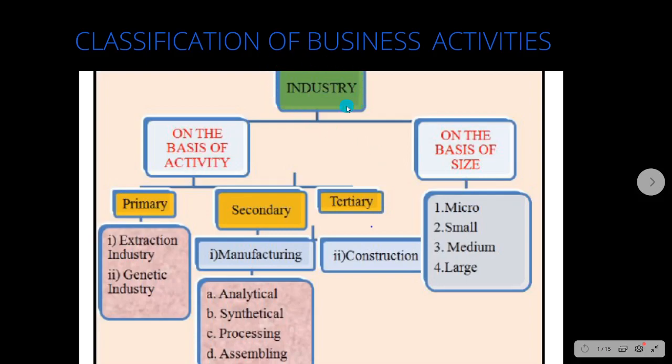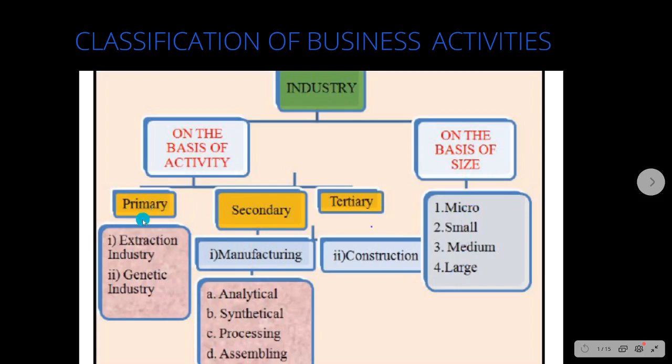Under the heading industry, industry can be categorized into two subdivisions, that is based on activity and based on size. Now, based on activity, once again it is split up into three, that is primary, secondary and tertiary. So based on activity, it is split up into three sectors: primary, secondary and tertiary sector. And based on size, it is micro, small, medium and large.